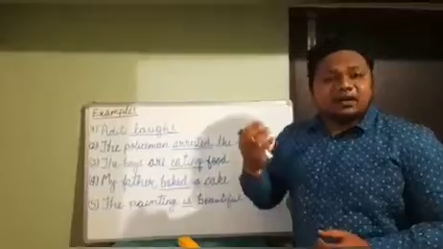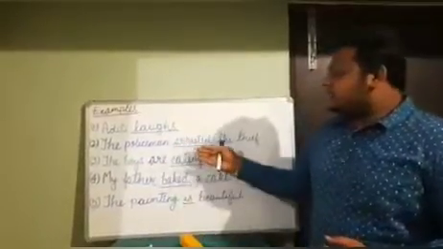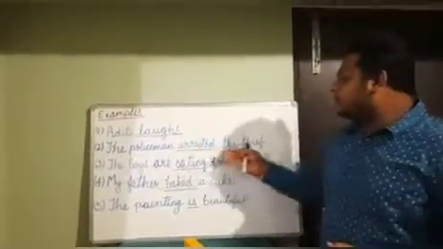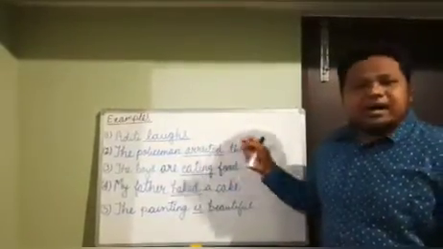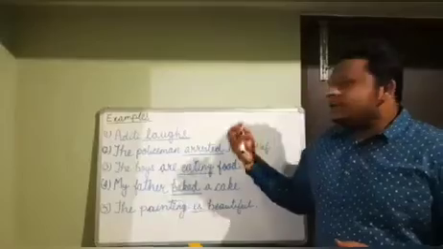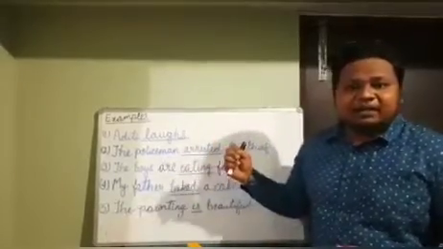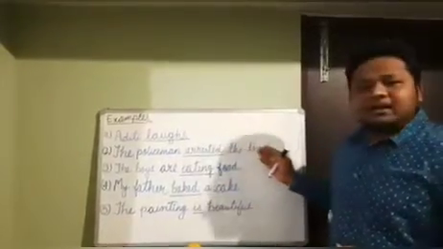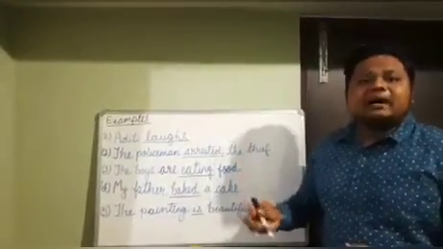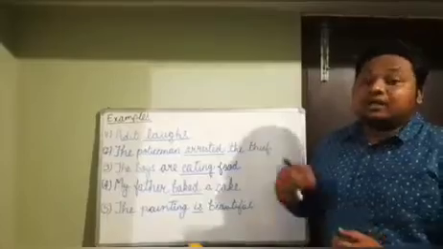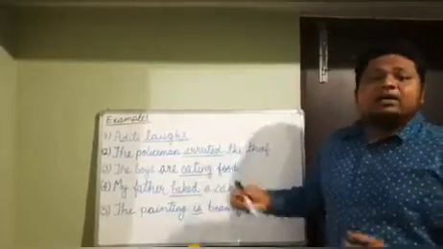It indicates a work. Example 2, the policeman arrested the thief. Here the word arrested is telling about the work done by the policeman, that the policeman arrested the thief. So here the word arrested is our verb, and on the other hand it is a doing word.